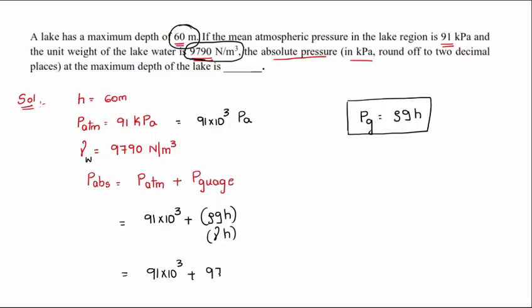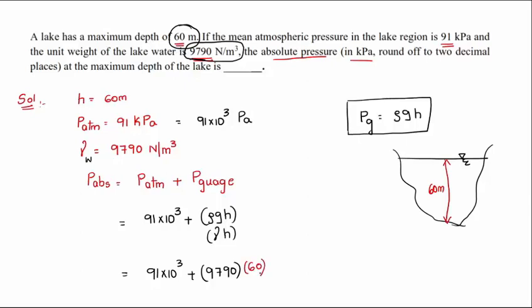rho g, 9790, into what is the height? Suppose this is the free surface of water, there is some lake here, and the total depth from the free surface is given as around 60 meter. So obviously h will be 60. On solving this, you will get the value of 678.4 into 10 cube pascal.